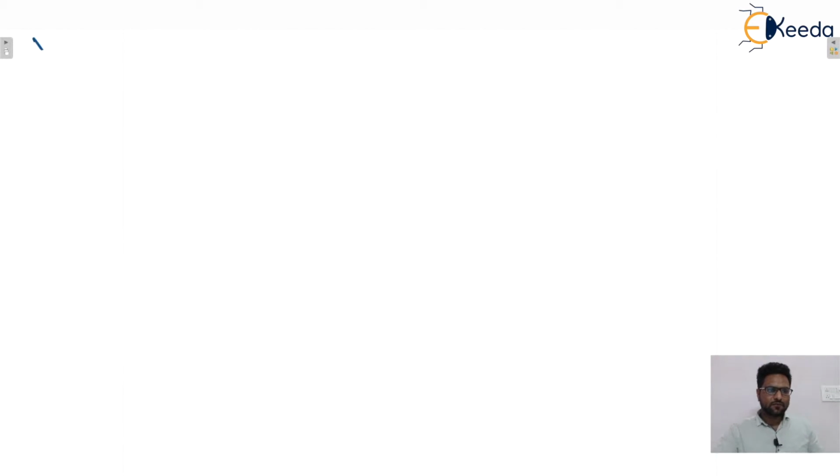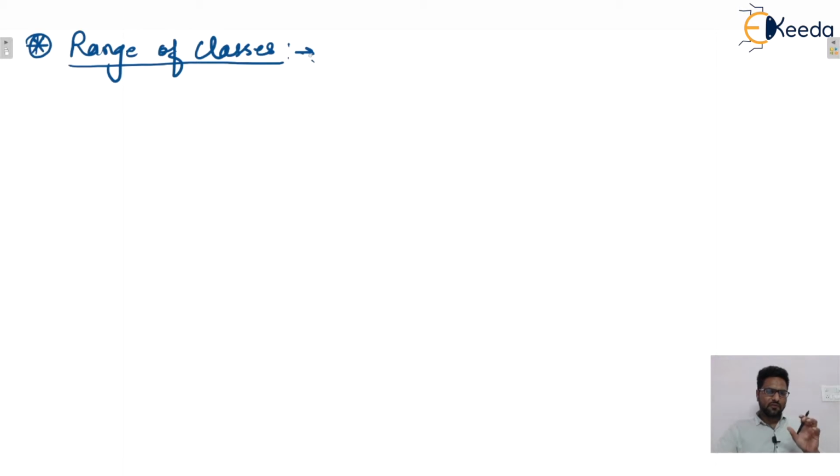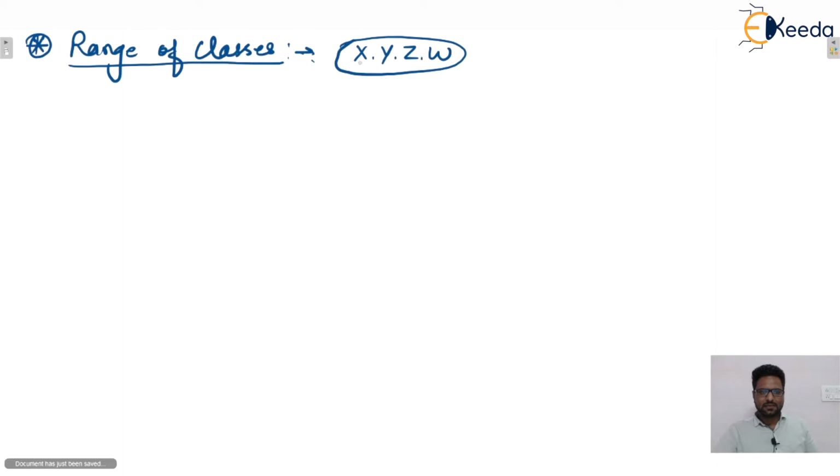Next one is the range of classes. I already told you guys that, let's say, x dot y dot z dot w is one IP address, where there are 4 octets. Here x is an octet, y is an octet, z is also an octet, and w is also an octet. Every octet has 8 bits, so in total there will be 32 bits.